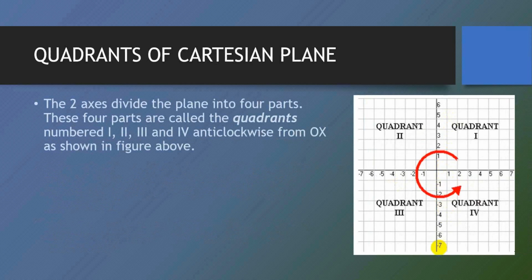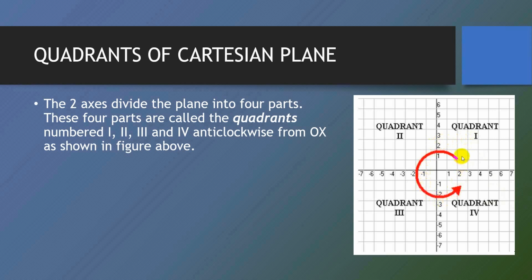Now with this, we come to the quadrants of the Cartesian plane. We have already seen that these two axes, the horizontal axis and the vertical axis, divide the whole plane into four parts. These four parts are known as quadrants. As we can see here, this is your quadrant 1. We number these quadrants in an anti-clockwise direction.